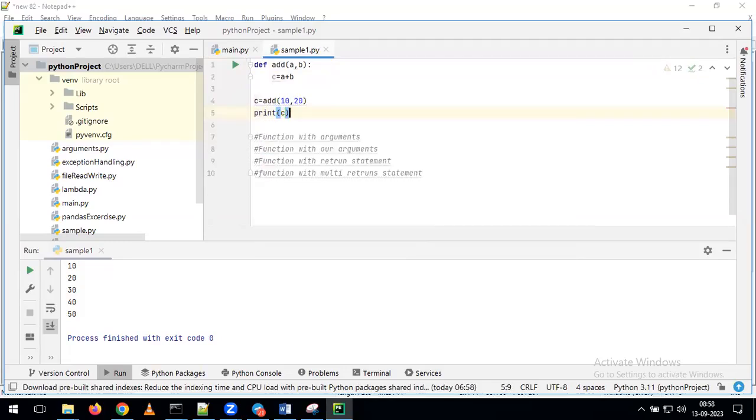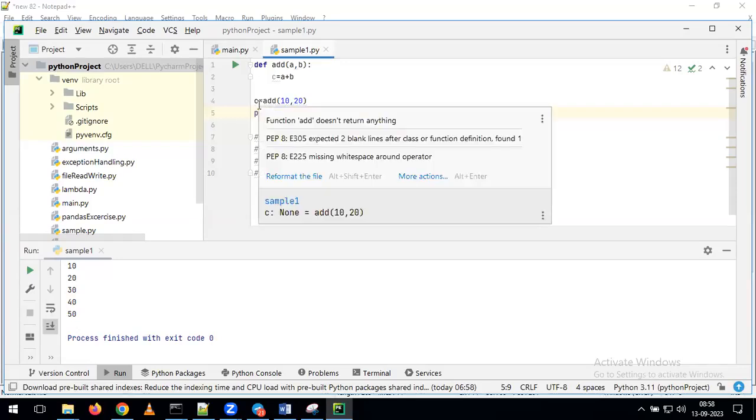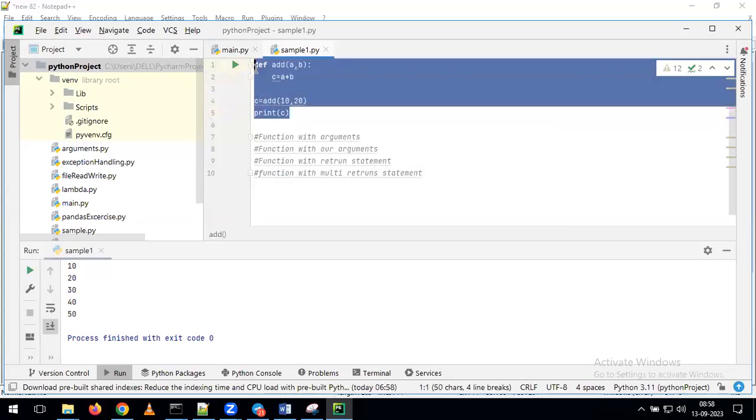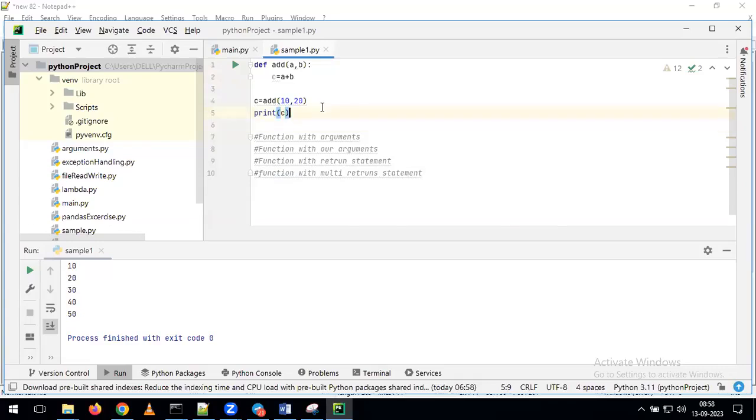Now tell me, any guesses what output we will see with this program? Sir, the return statement is missing. Yeah, intentionally I missed the statement. If I give print of c, what will happen? In this program, I defined one function. After that, I am calling that function using the variable, c = add of 10, 20, and then print of c. If I run this whole program, what is going to happen? We'll see that.